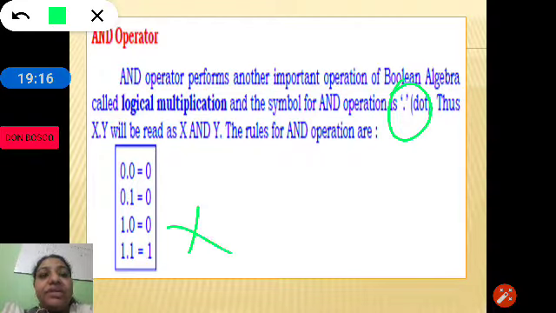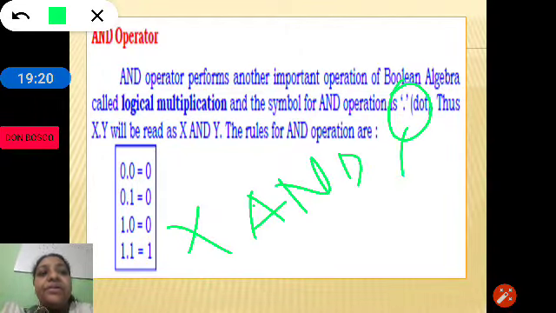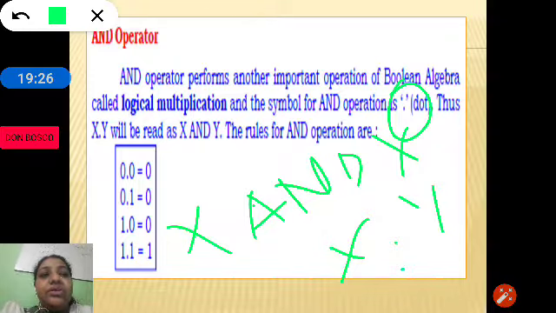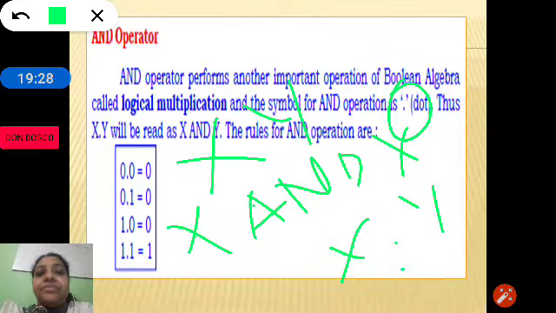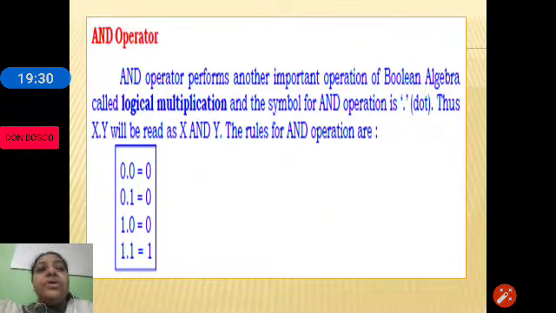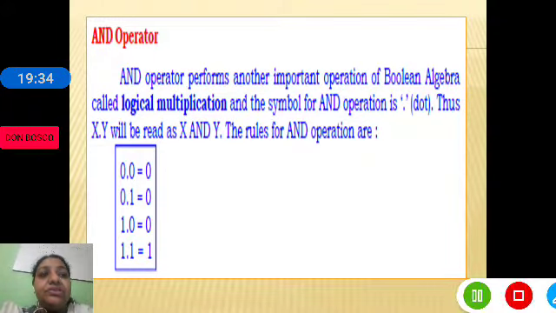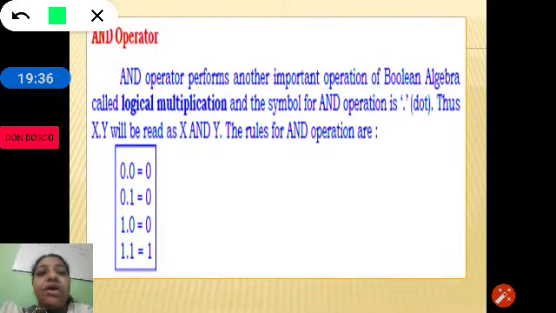Suppose you have to write x and y, we can write x dot y, or you can just write xy. So AND represents the logical product or logical multiplication.